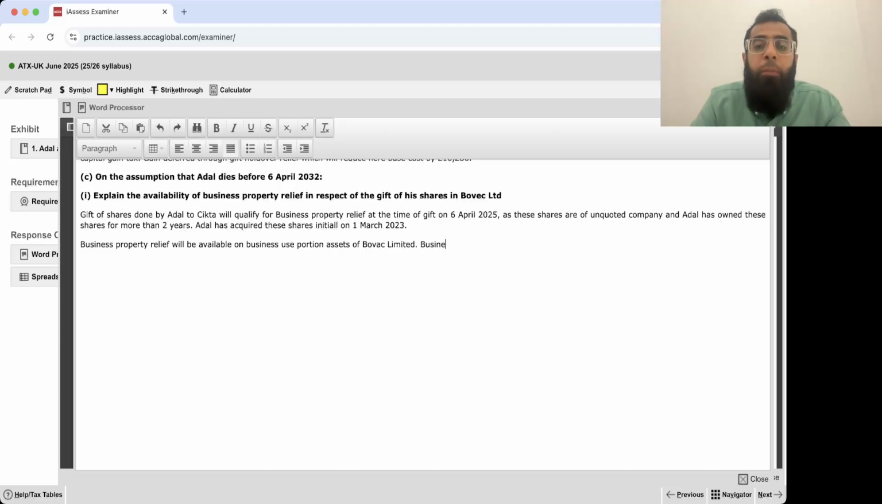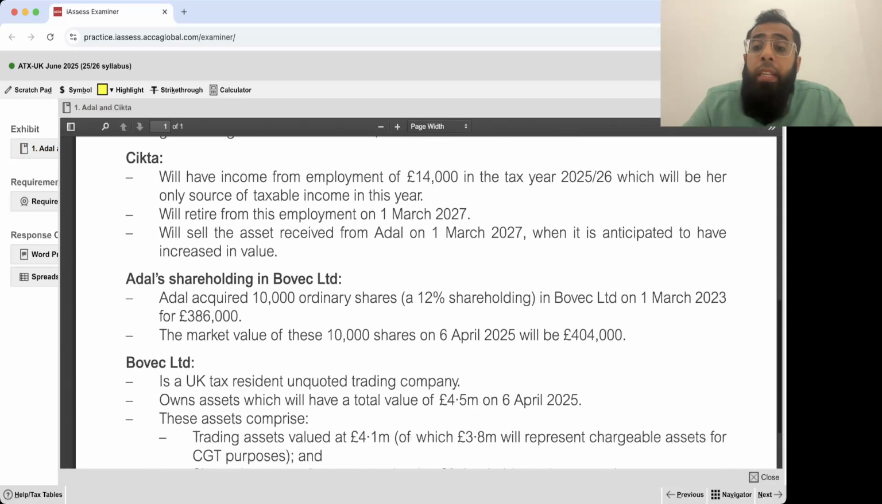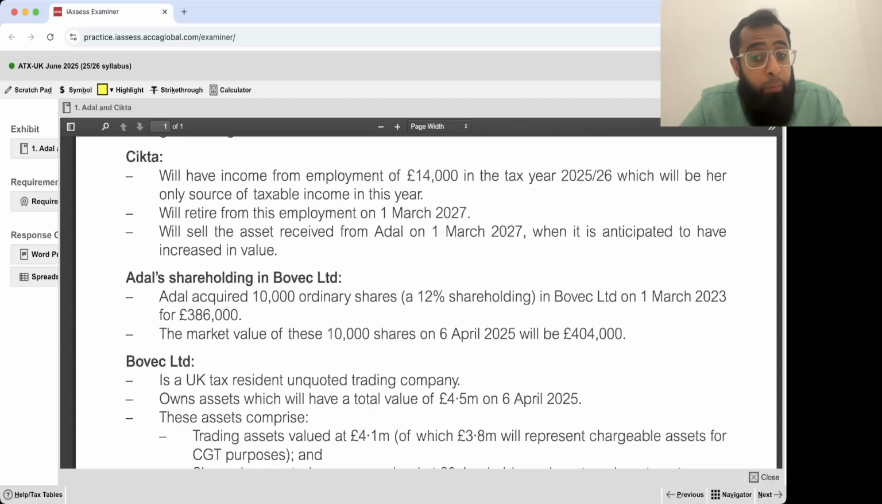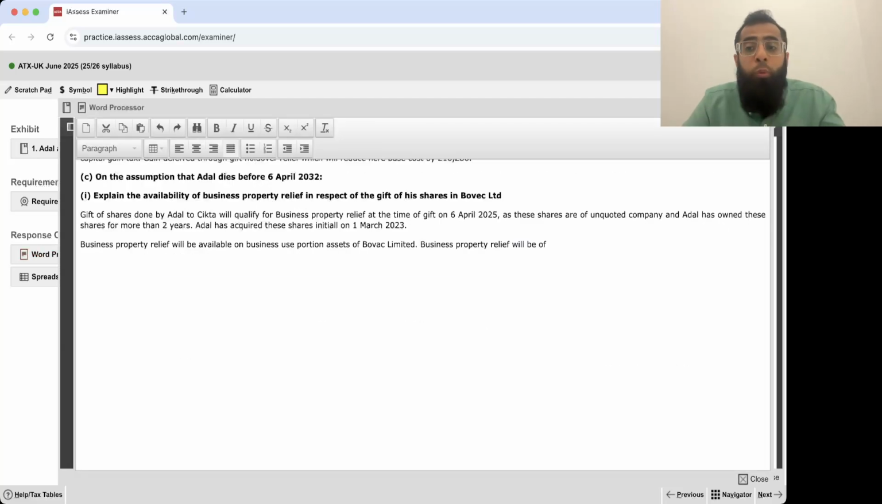Okay, business property relief will be of how much? Now just listen to me carefully. See, capital gains tax works on the gain, whereas inheritance tax works on the market value. What was the market value of the shares? The market value of the shares which you are gifting is 404,000. It's very important that you understand these things. In capital gains tax, you calculated the gain. IHT doesn't work on the gain. IHT works on the market value. So, the relief will be of